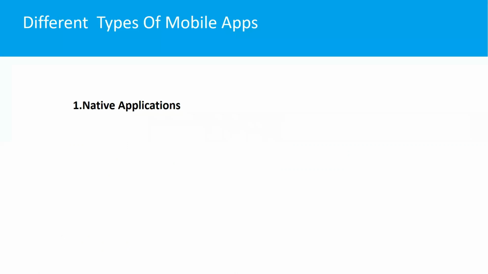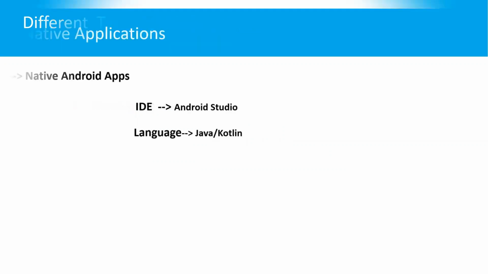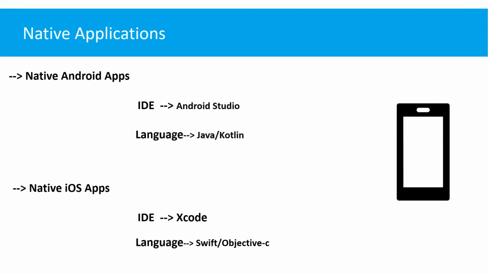for creating mobile applications. The first one is native applications. In the case of native applications, we can create mobile apps by using the native environment. For Android, we use Android Studio as the IDE and Java or Kotlin as the language. In the case of iOS, we use Xcode as the IDE and Objective-C as the language. We can develop native iOS applications.